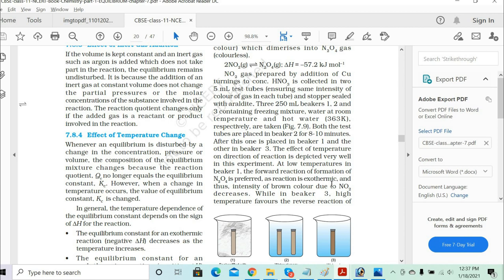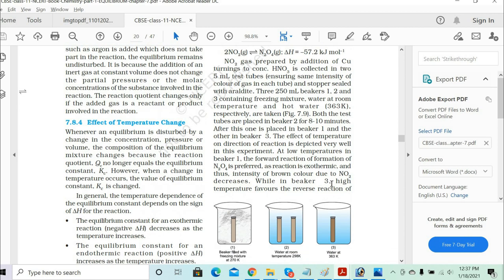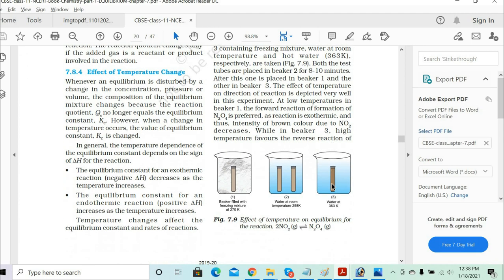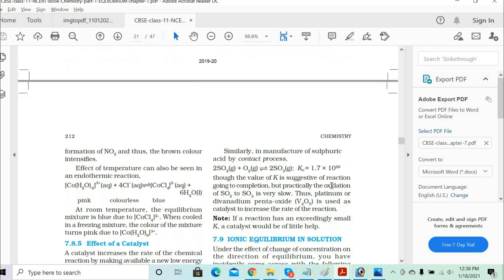The effect of temperature on both directions of the reaction is depicted very well in this experiment. At low temperature in beaker 1, the forward reaction of the formation of N2O4 is preferred, as the reaction is exothermic, and thus the intensity of the brown color due to NO2 decreases, while in beaker 3, the high temperature favors the reverse reaction and formation of NO2, and thus the brown color intensifies.